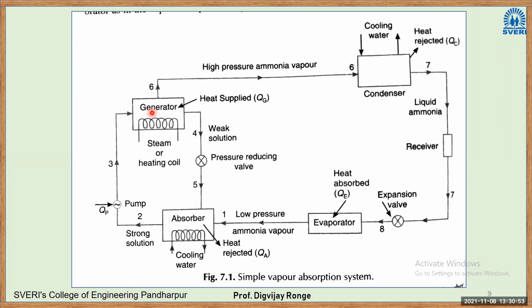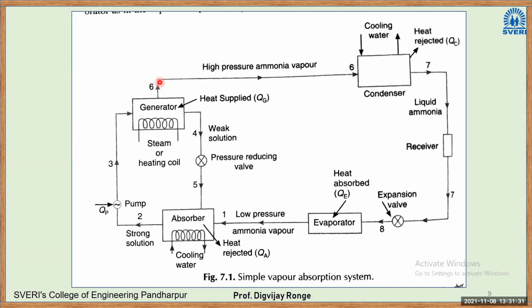When this solution passes through the generator, we are supplying heat with the help of steam or a steam heating coil. Because of the difference in boiling points, ammonia's boiling point is very, very low compared to water. First, ammonia will evaporate and be converted into vapor. So first this ammonia will be separated out from this line. Then the remaining water with a very low concentration of ammonia, which we call a weak solution, is taken out from this pipeline, right?